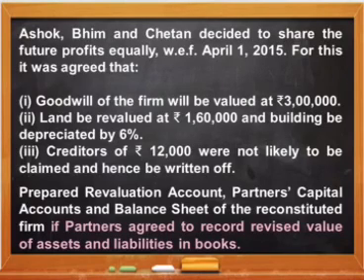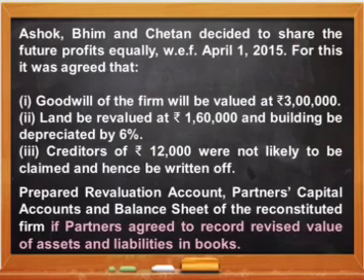Next, land is to be revalued at rupees 1,60,000 and the building is to be depreciated by 6%. Creditors of 12,000 were not likely to be claimed and hence be written off. We have to prepare revaluation account, partners capital account and balance sheet of the reconstituted firm if the partners agree to record the revised values of the certain liability in the books.